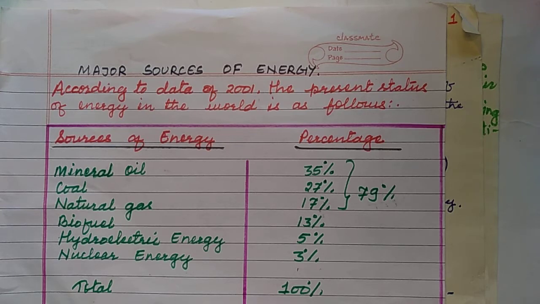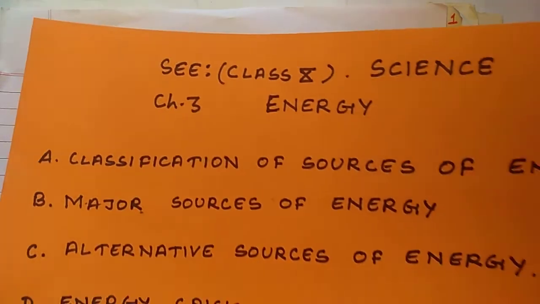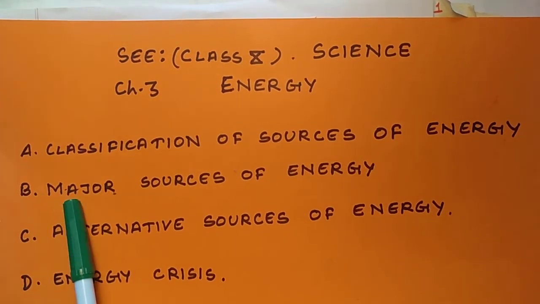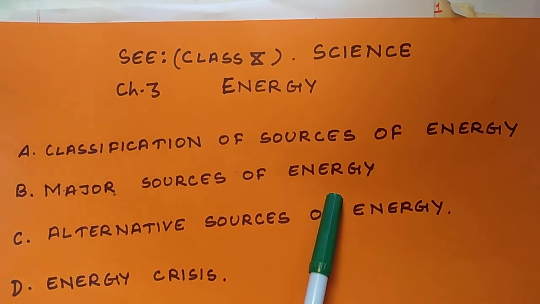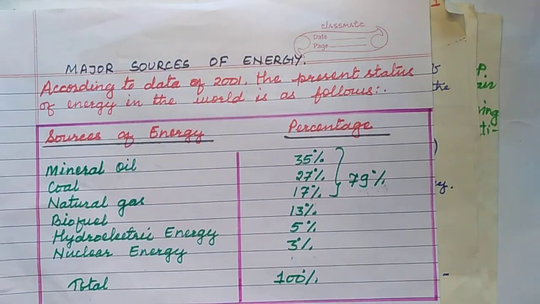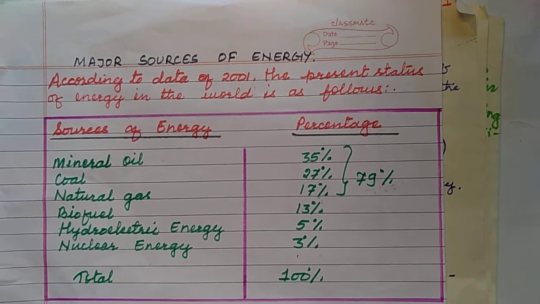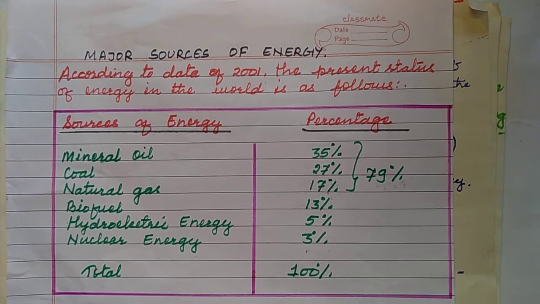Now we are going to do part 2 explanation. We are going to study part 2. The chapter broadly consists of 4 parts. These 4 parts are classification of sources of energy, major sources of energy, alternative sources of energy and energy crisis. Now we are here in major sources of energy. What are the sources of energy which are being used in the world and in our country? We are going to discuss this part.